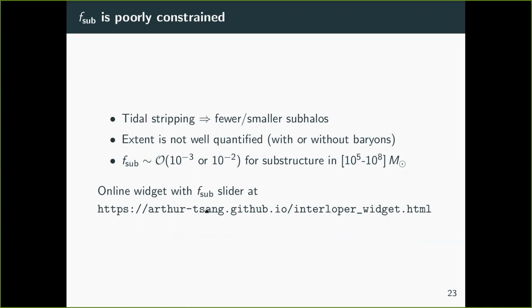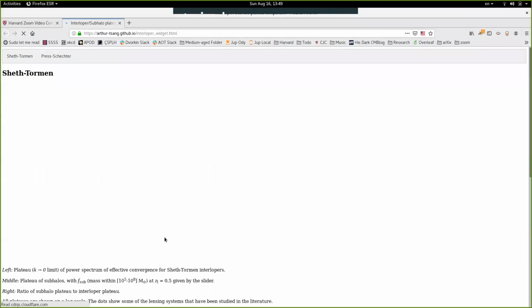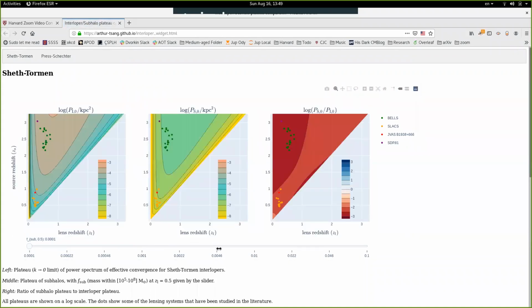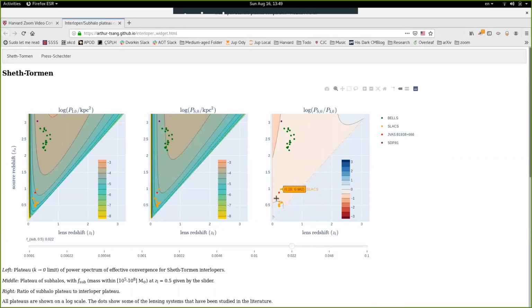And so we made an online widget, which is basically a version of the graph from the slide before, but where you can play around and test out different values of f sub. So what we find is that at a very low value of f sub, our signal is completely interloper dominated everywhere. At around 2%, then it starts to become equal for these lenses over here, which are characteristic of the SLACS lensing catalog. And at an f sub of 4%, then the interlopers and subhalos start having equal contributions at BELLS.